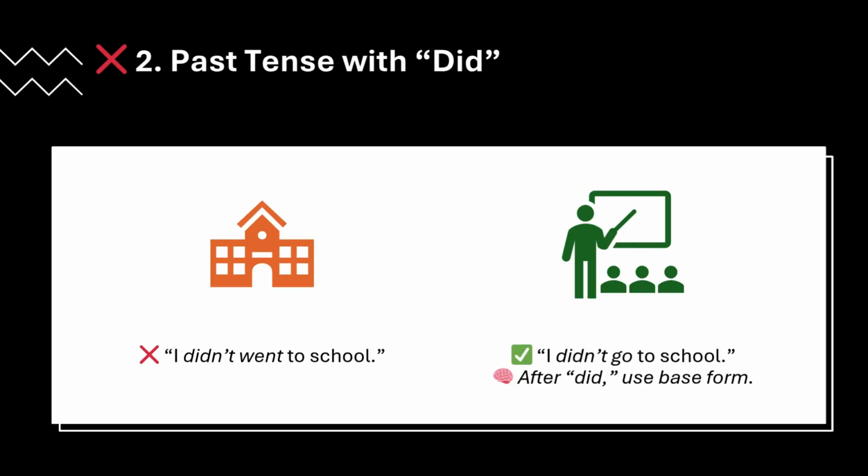The second mistake is when we use past tense with did. Most people make this mistake. For example, I didn't went to school. That's wrong. What is the correct form is I didn't go to school. Whenever we use did in a sentence, after that we have to make sure we use the base form, not the past participle form.